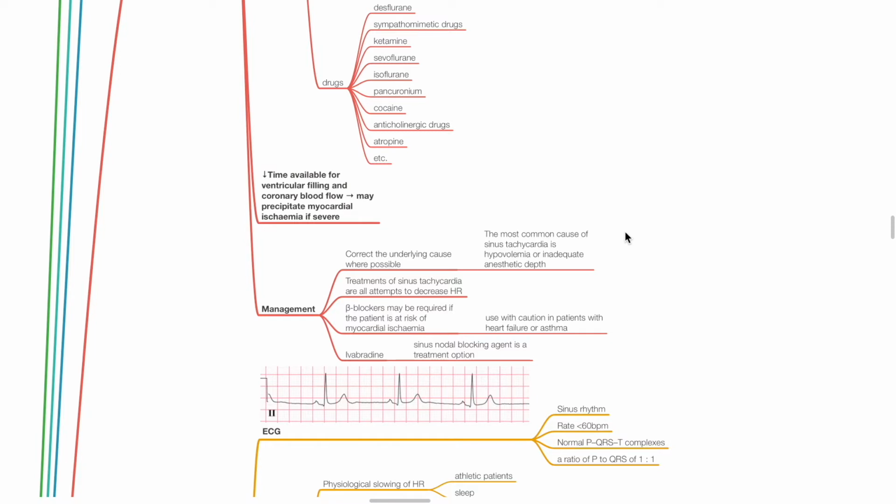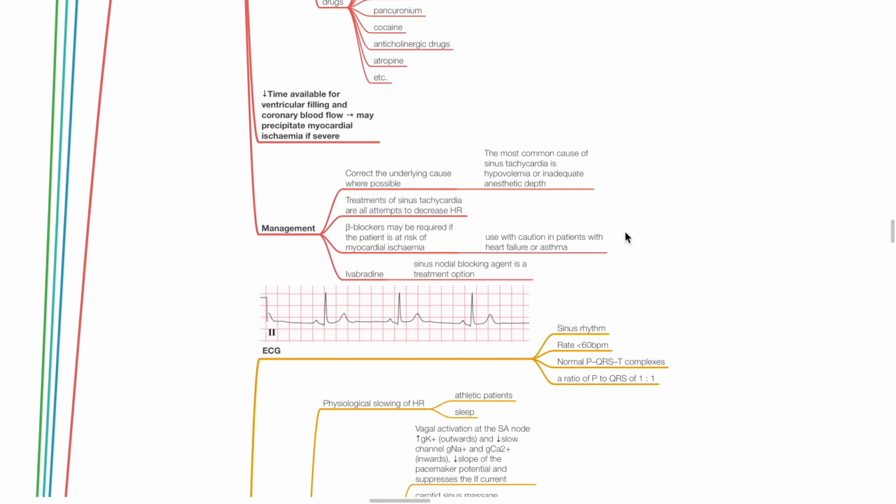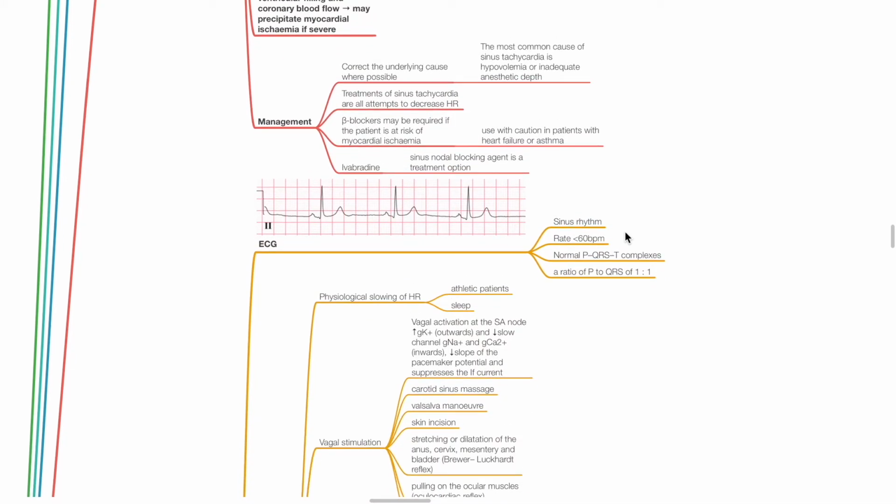Beta blockers may be required if the patient is at risk of myocardial ischemia, however used with caution in patients with contraindications for beta blockers, such as heart failure or bronchial asthma. Ivabradine is a sinus nodal blocking agent. It is a treatment option.